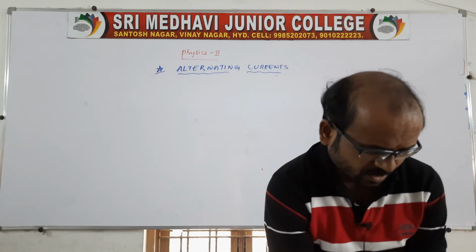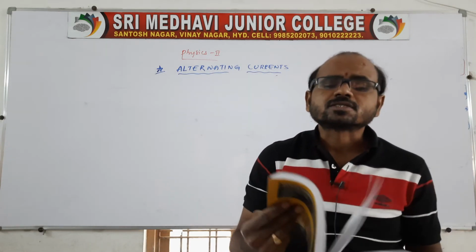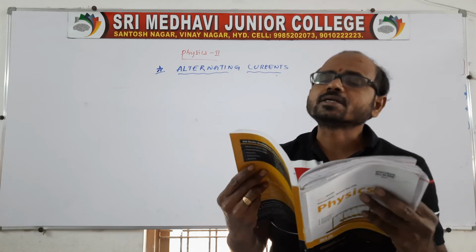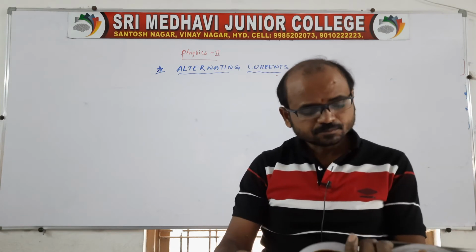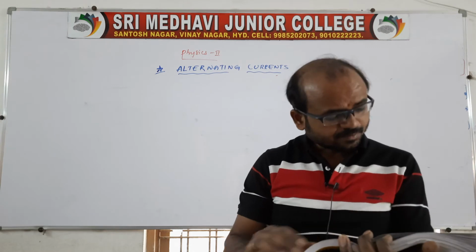from our material. So let us open the material. Chapter number 10, that is alternating currents.